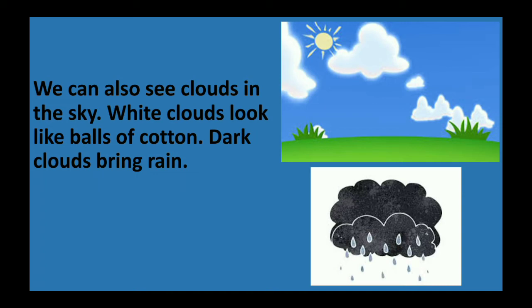In the first picture, the sun is there and the clouds are white in color. That shows that it is not going to rain now. But when the clouds become black in color, that shows that it is going to rain now. Okay, so what did we learn here? White clouds look like balls of cotton and dark clouds bring rain.